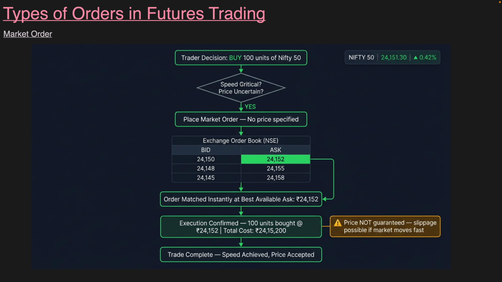You will not come to know at what price your order gets executed. So what does he do? He wants speed. He is not worried about the price. So he places a market order. No price is specified. But how does the market order actually get executed? I will tell you here.